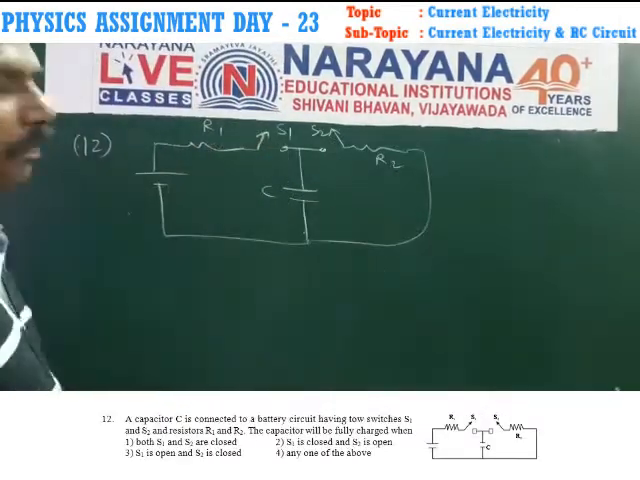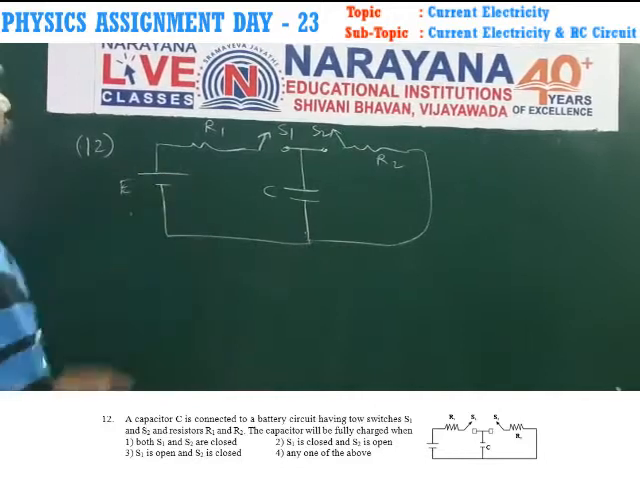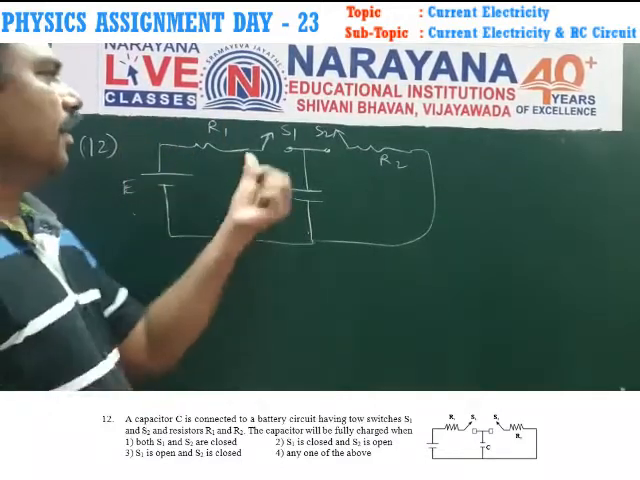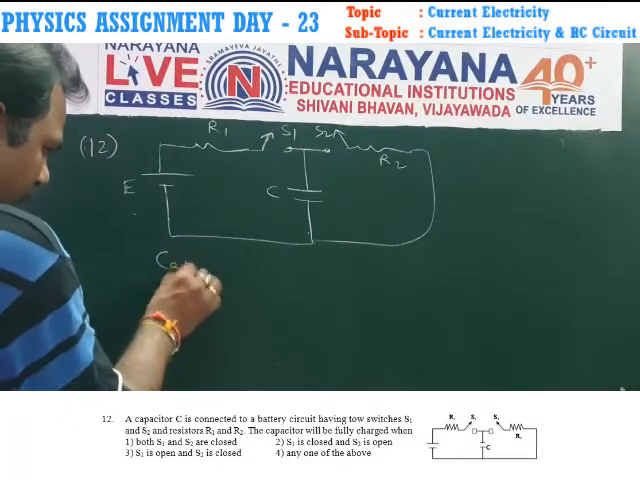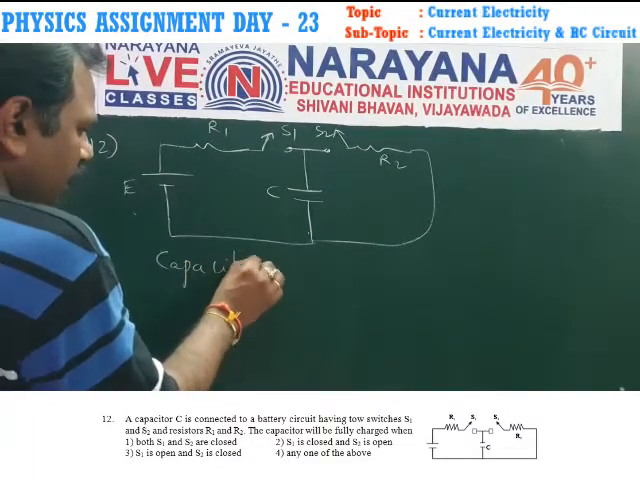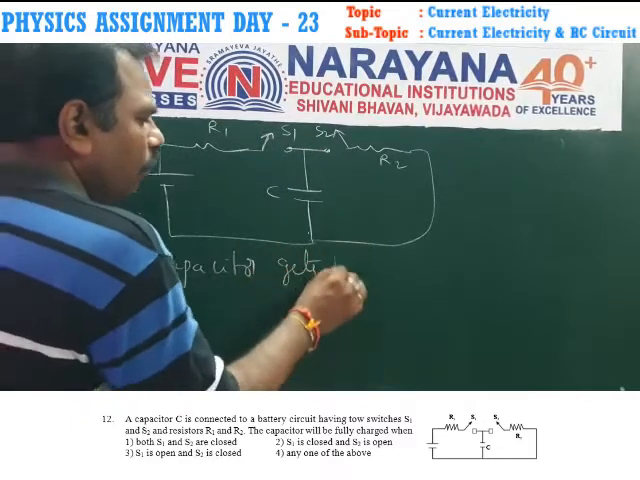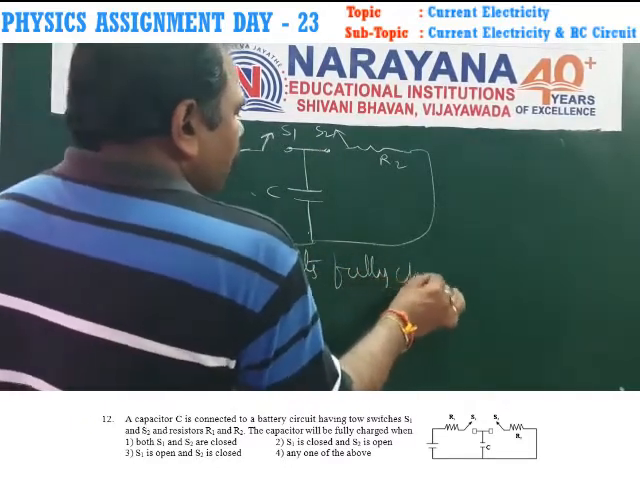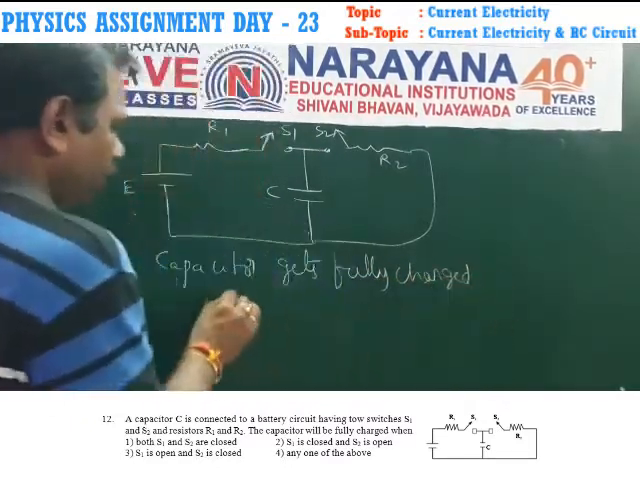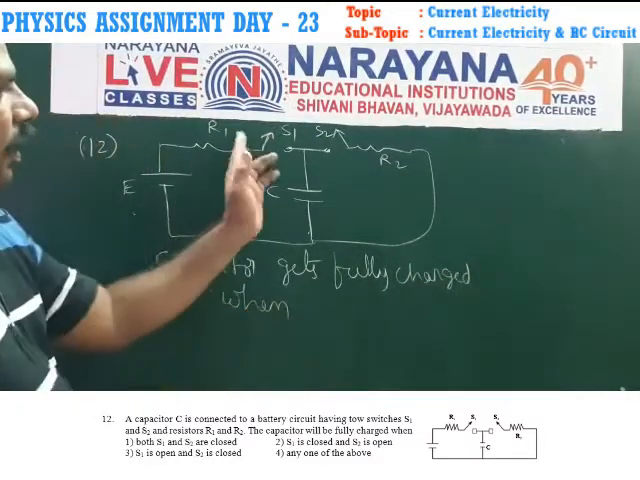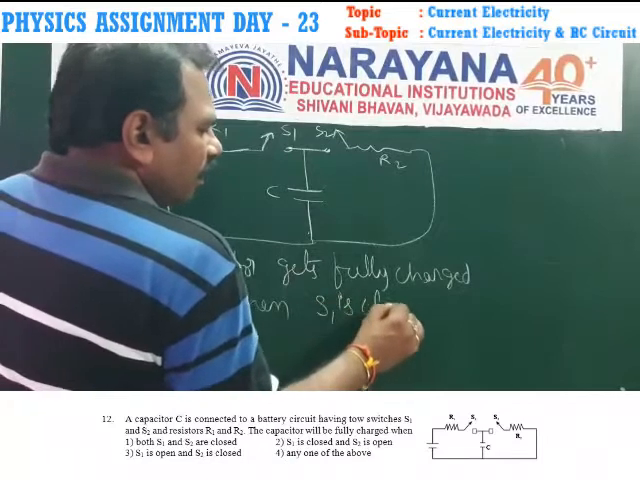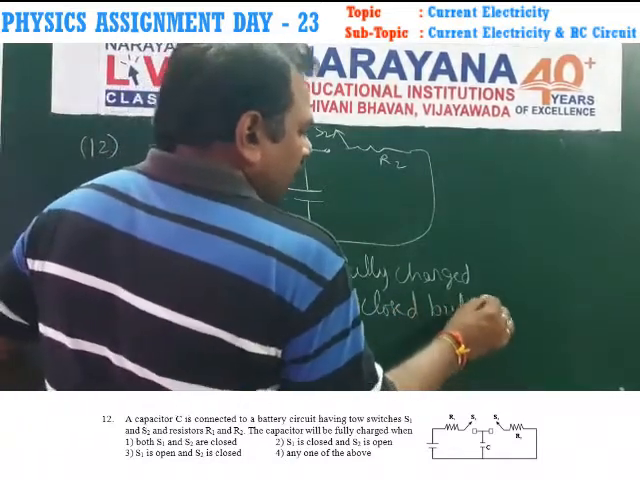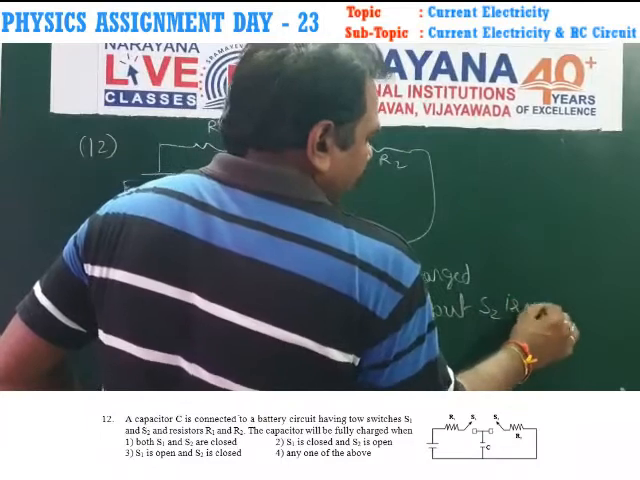In the 12th sum, a cell of EMF E is connected like that. S1 and S2 are two switches. The capacitor C gets fully charged when it is in a complete circuit, that is when S1 is closed but S2 is open.